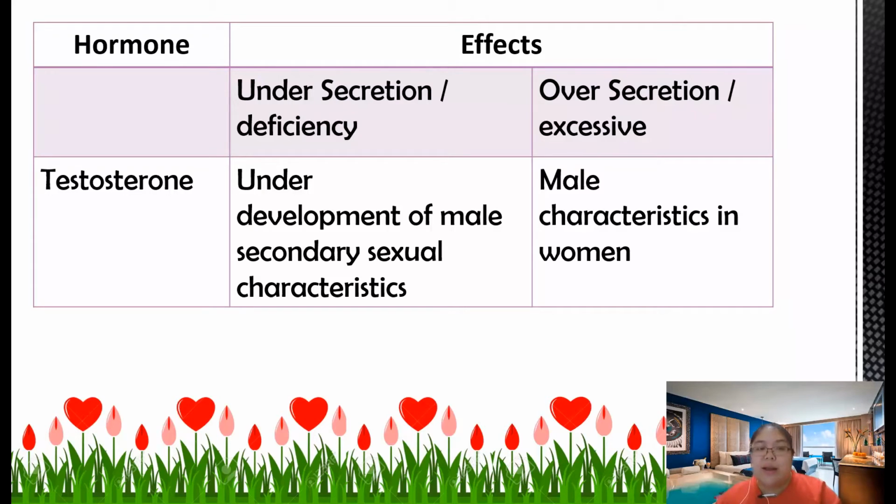Maybe you have less testosterone. If you have too much, the male gets characteristics of a woman. This is what happens when you have too much testosterone. This is the hormone name, and also the effects of excess and deficiency. So you need to know the effects.